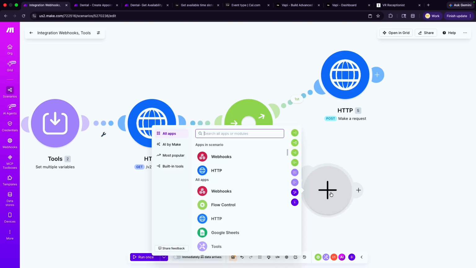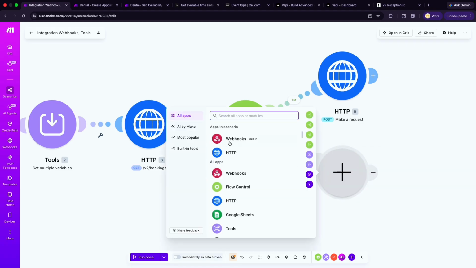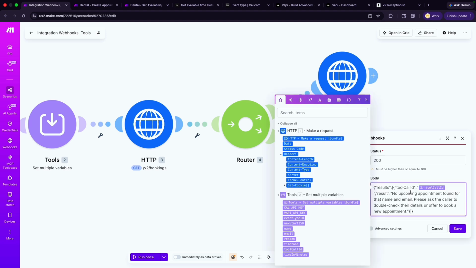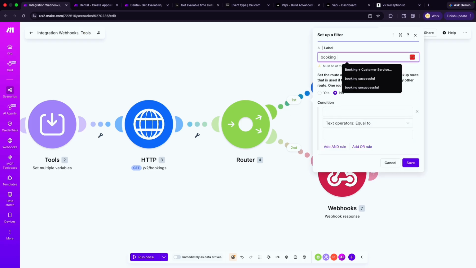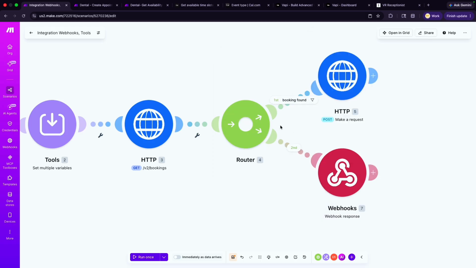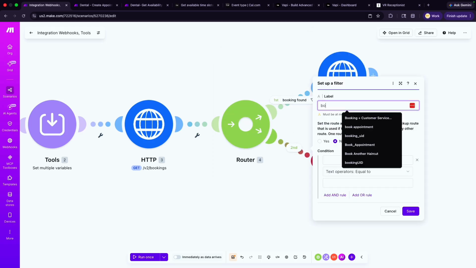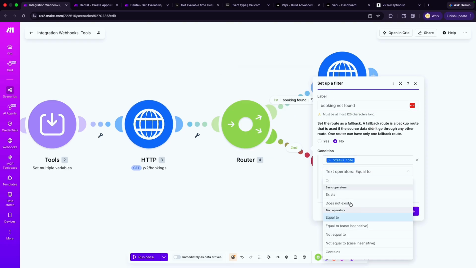Now we want to go ahead and create a webhook response here, saying that if it's not successful, we want to do a couple of things. Now we want to go ahead and add our webhook response here, and we will send a response back that will tell them that no upcoming appointment was found if it didn't find the appointment. So we'll set a filter here, booking found, and we say status code is equal to 200. Save this, and booking not found. Status code does not equal 200.